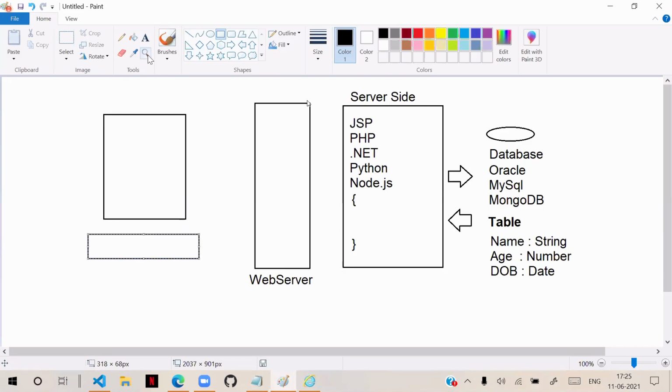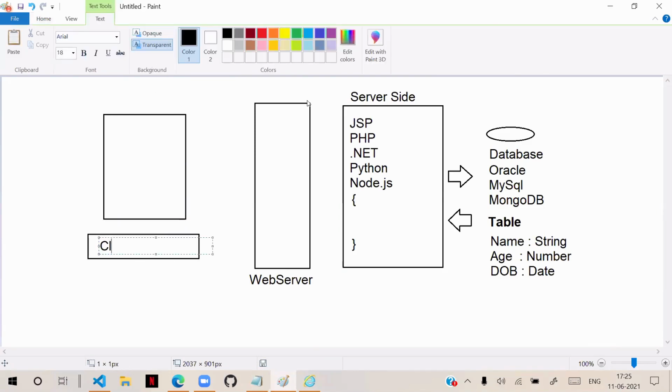This is the client, and the client is using a browser like Internet Explorer or some browser. In this, he accessed your application. Here we provided a form. In the form we have name, age, and date of birth, and they have to enter the details. So he entered name, John, age as some A, and date of birth, some date like 1990, something like this. Now the point is, he entered these details.